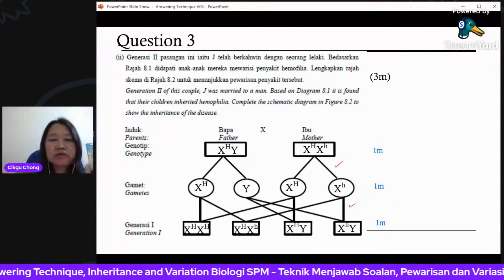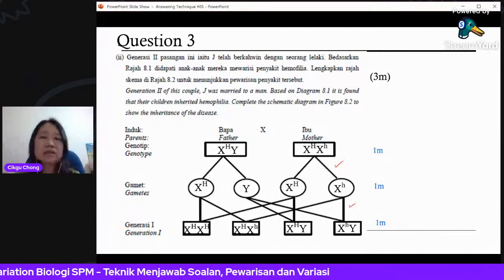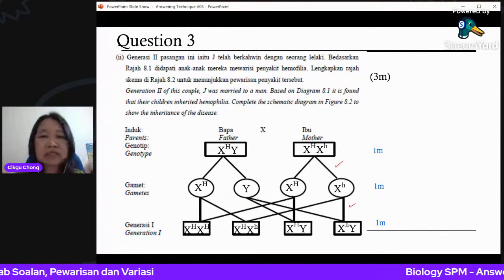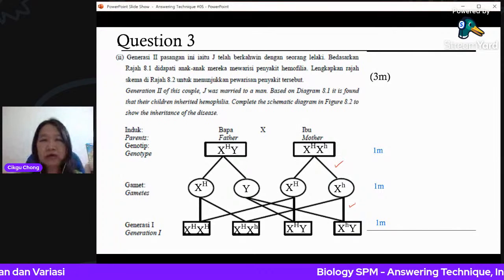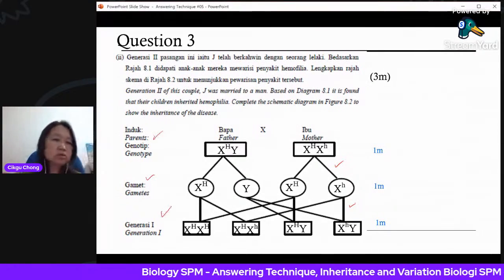And also don't forget your phenotypic ratio and your genotypic ratio. They will also have marks there. So always be careful, write in full. Don't care how many marks it is, you write the whole diagram in full. Never leave out anything. And of course, don't forget this one. This one is very important.